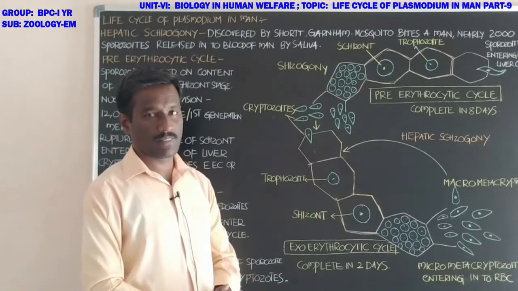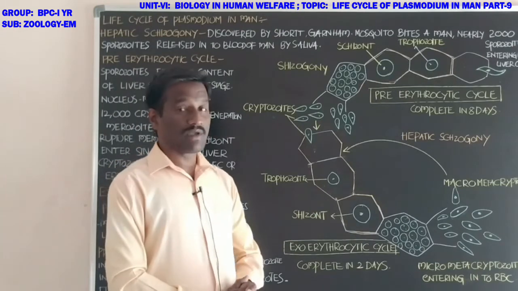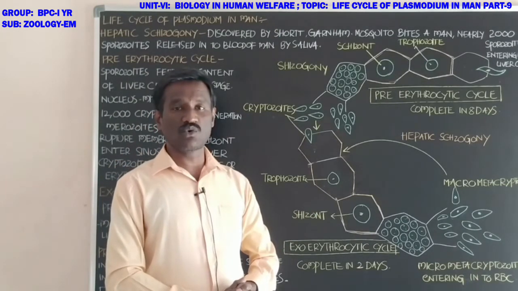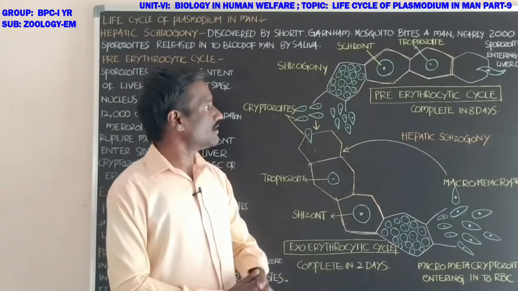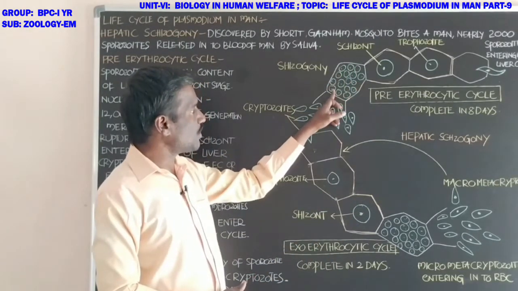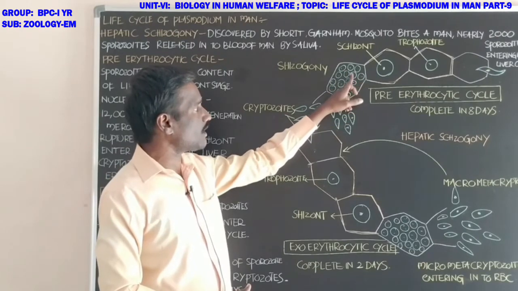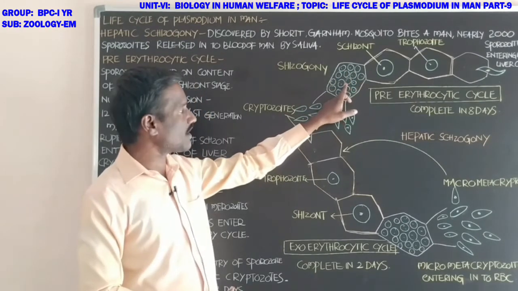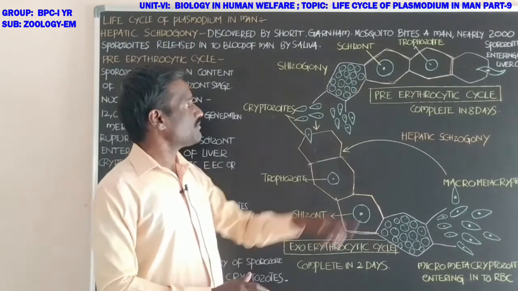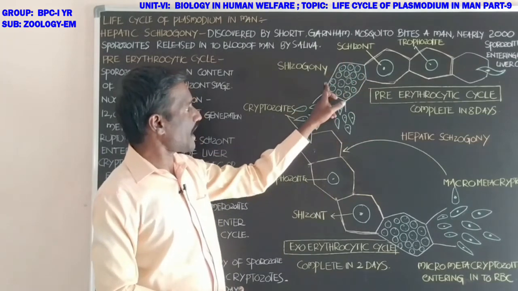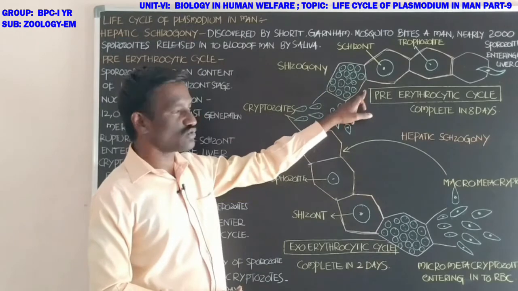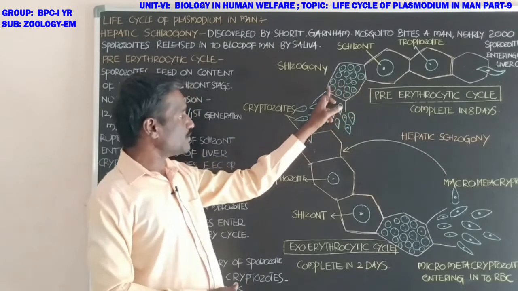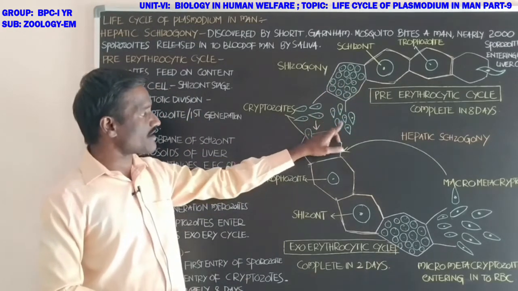The membrane of the schizont is destroyed, and after some time the membrane of the liver cell ruptures, releasing many daughter stages.